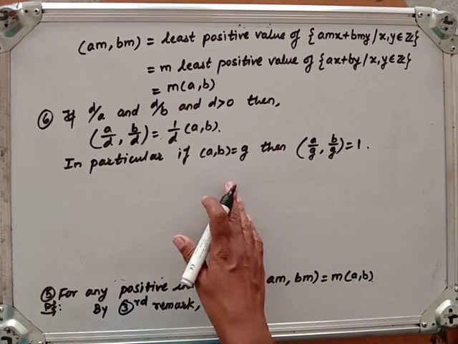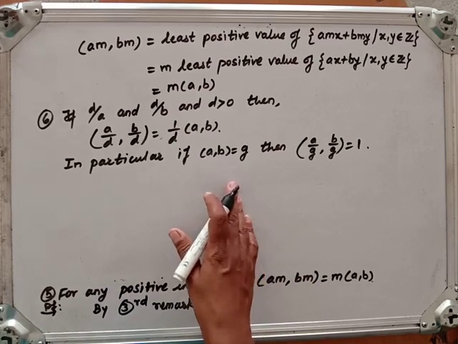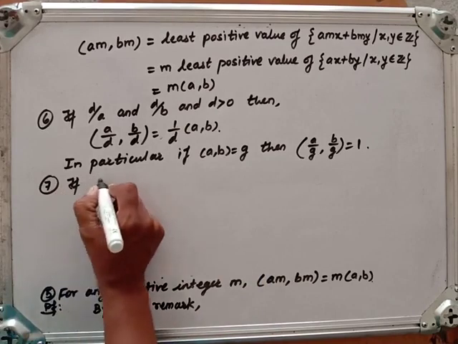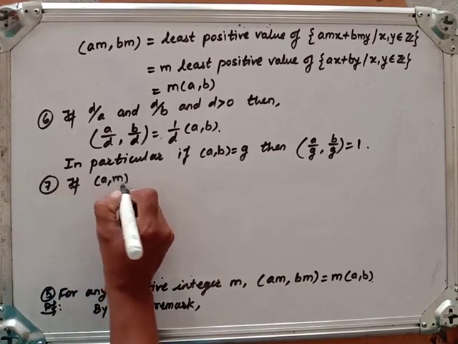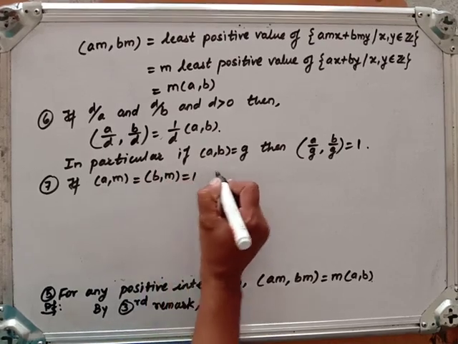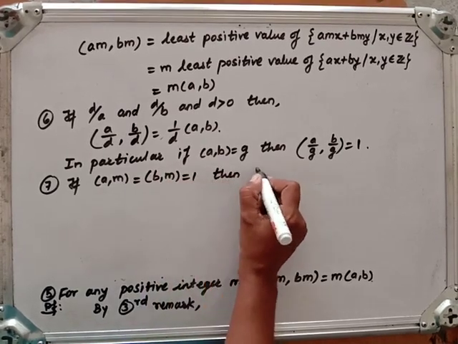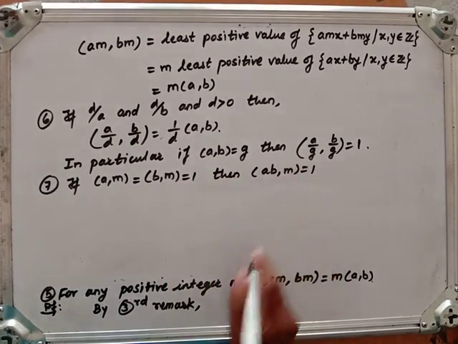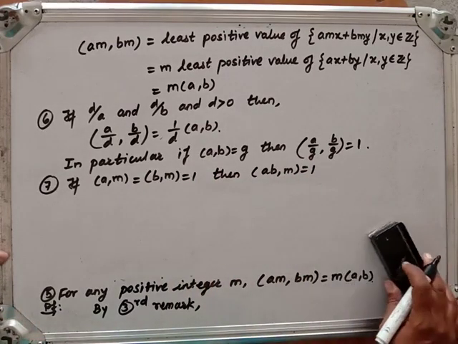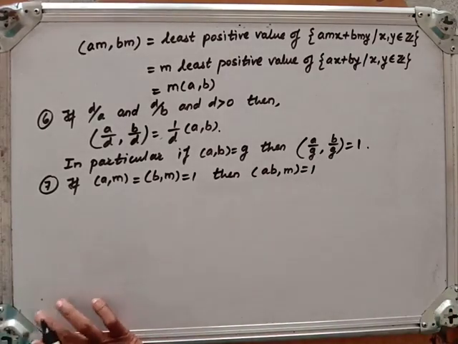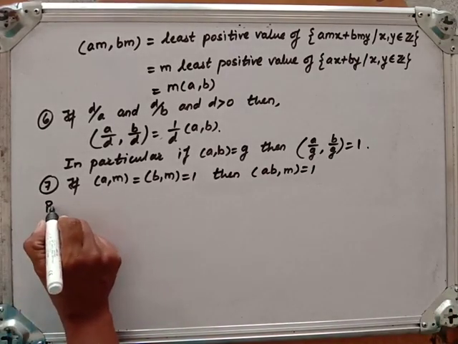Now the next remark, the seventh one: if the GCD of A and M is equal to the GCD of B and M is equal to 1, then the GCD of AB and M is also 1. Now let us prove this. Proof of this.